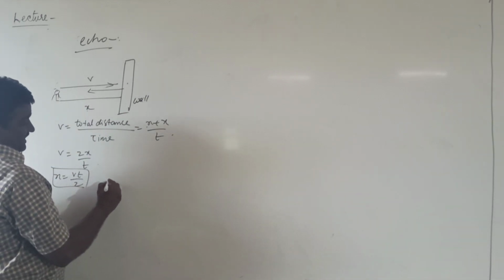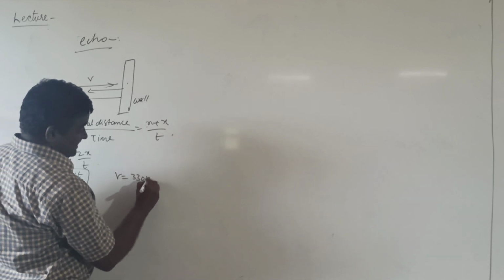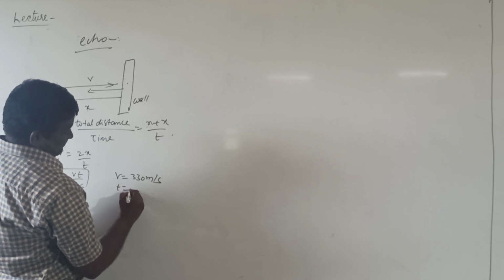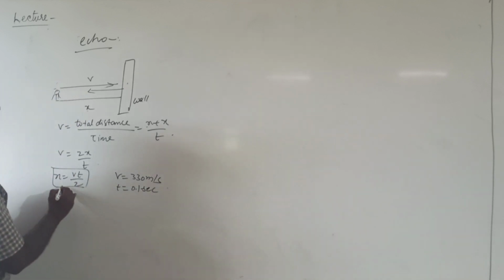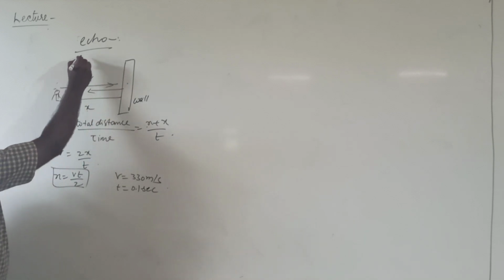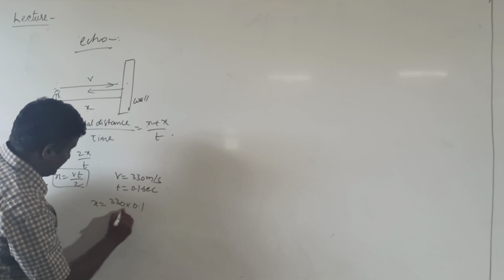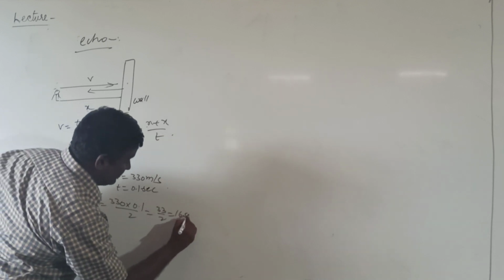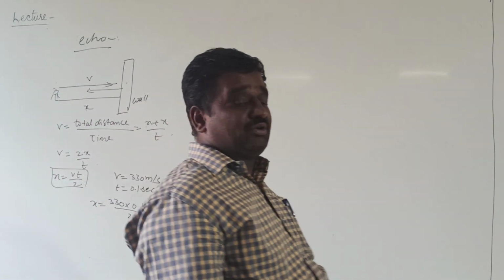At room temperature, the velocity of sound is taken as 330 meters per second, and the persistence of hearing is taken as 0.1 second. Then the minimum distance required to hear the echo is x equal to 330 into 0.1 by 2. It is equal to 33 by 2, which is 16.5 meters, the minimum distance to hear the echo.